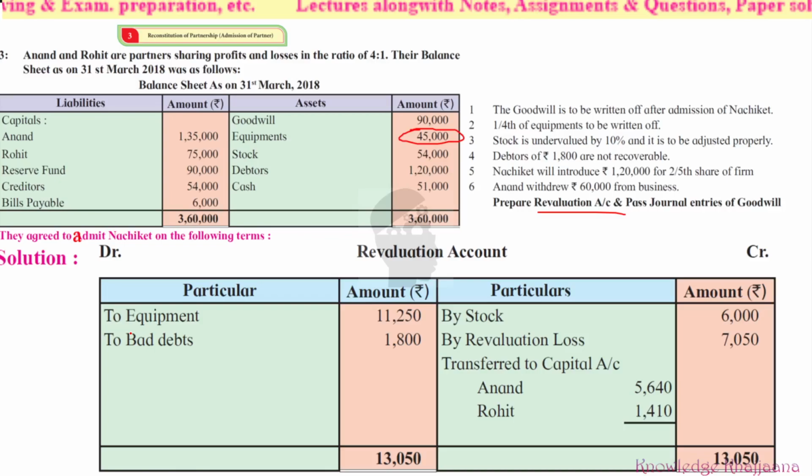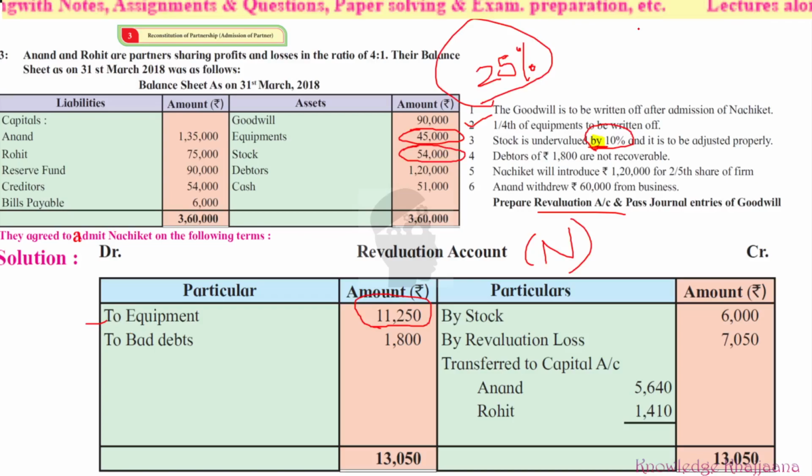Whatever was the actual value of the stock, here it is shown with a 10% reduction. Okay, whatever is shown over here is shown with a 10% reduction. If it is shown with a 10% reduction, it is shown here at 90% of its real value. A 10% reduction means that 90% of its real value has been shown in the book.